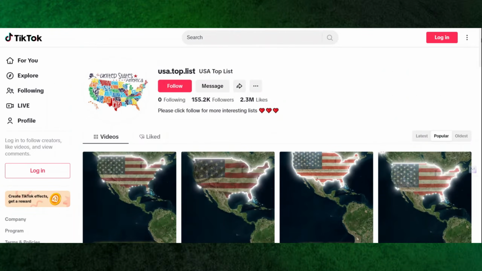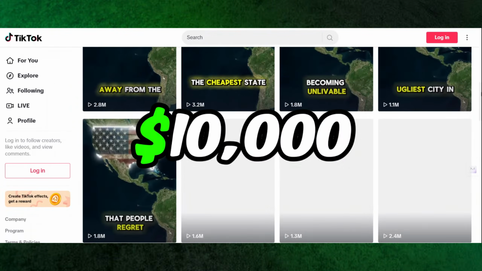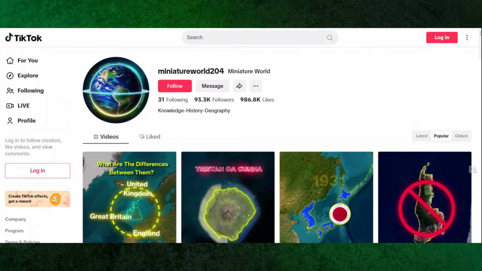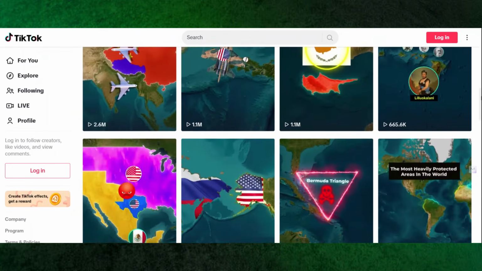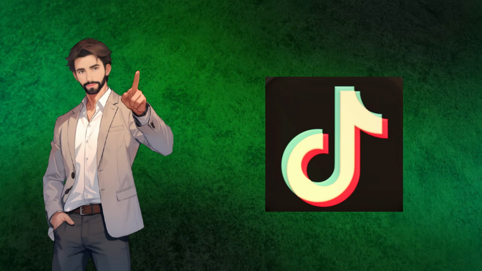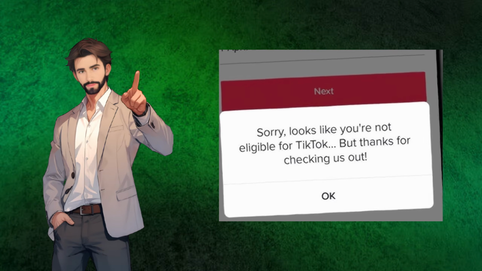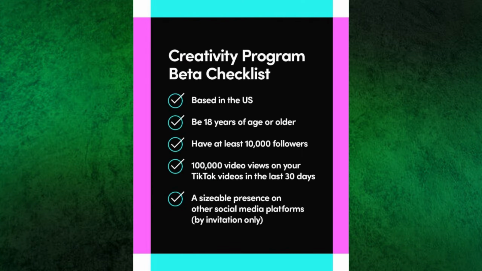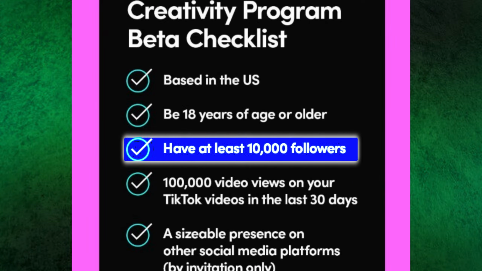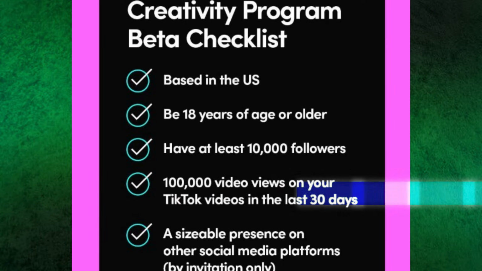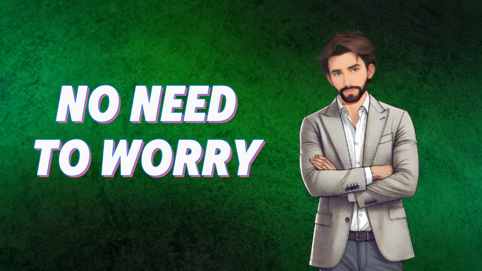Now, look at this account on TikTok that's making thousands of dollars monthly. Similarly, there is another page doing the same and making thousands. Not only from TikTok, but there's also a secret method of earning that I'll reveal at the end of this video. As you know, the TikTok creativity program is not available in every country. Additionally, meeting the criteria for the creativity program, which requires 10,000 followers and 100,000 views, is not everyone's cup of tea. But no need to worry.